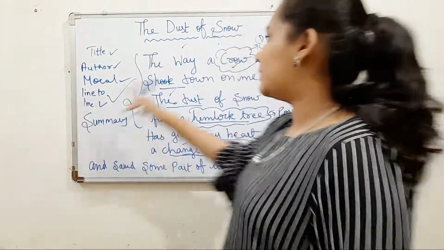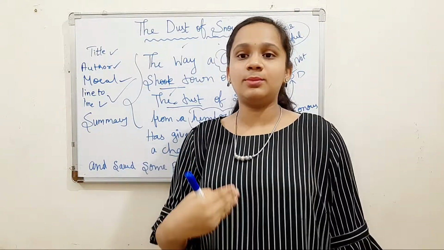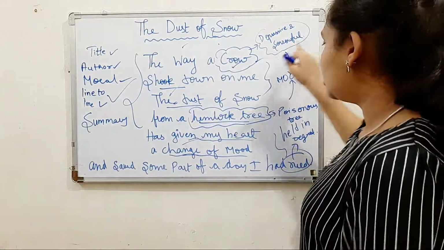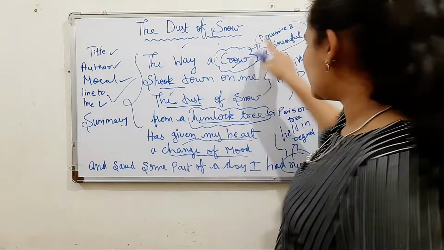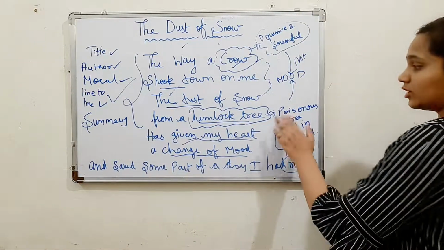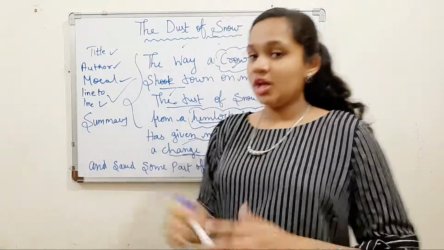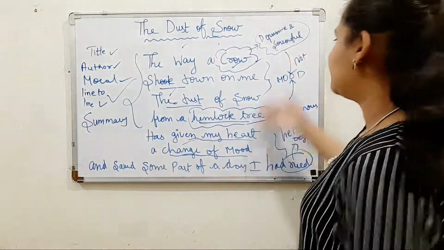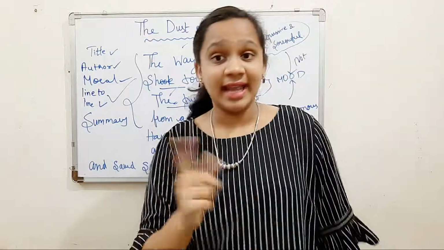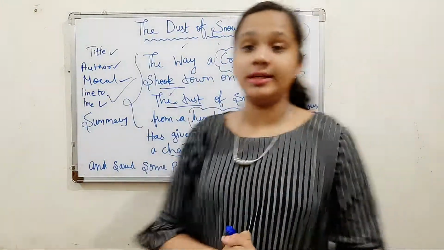Here the poet presents a crow and a hemlock tree in his poem to present his mood. The crow represents a depressive and sorrowful mood. Crow is very depressive and sorrowful. Hemlock tree is a poisonous tree. Both the crow and the hemlock tree present his mood. So by this we can say that his mood was not good. He was not in a good mood. Both of these represent that he was not in a very good mood.